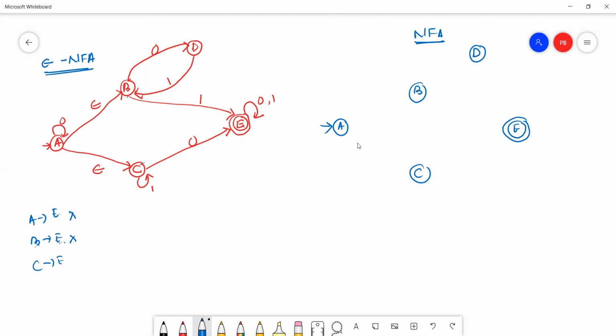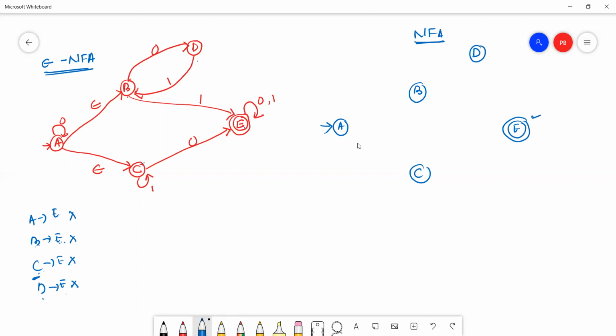So only one final state is there in the NFA, that is E.